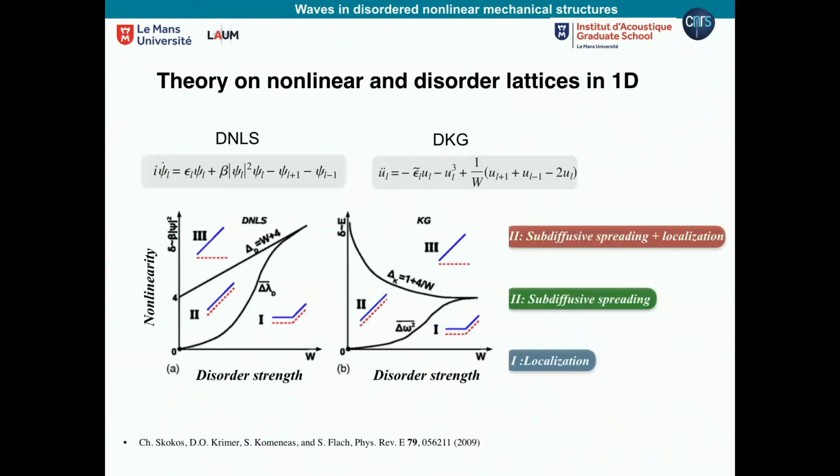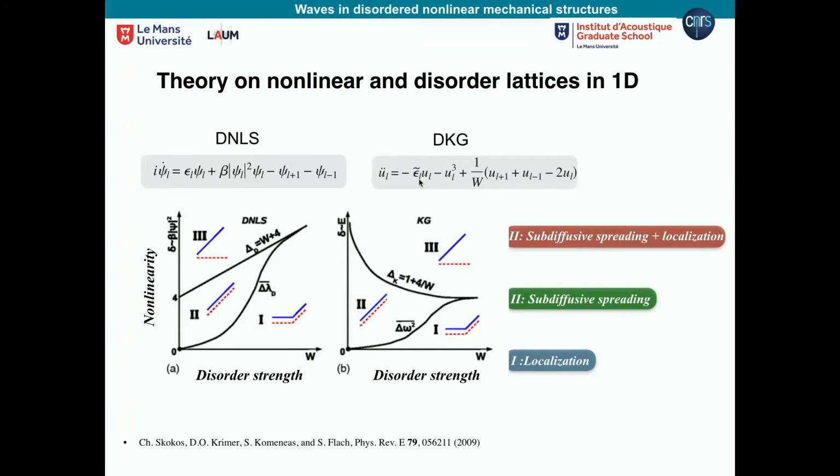Okay, and now let's go to nonlinearity. I will go faster in this review because it's not my field. But regarding nonlinearity, the question is, what does nonlinearity do to these systems with respect to energy propagation? A lot of studies have been done, mainly in the DNLS. This is the Anderson model with a nonlinearity, here a cubic nonlinearity. It is called the discrete nonlinear Schrödinger model because it is a discrete Schrödinger equation with a nonlinear term, and also the discrete Klein-Gordon lattice.